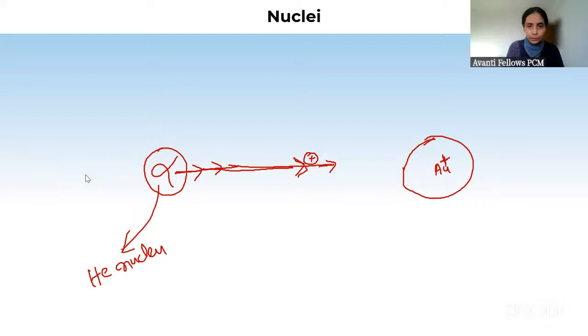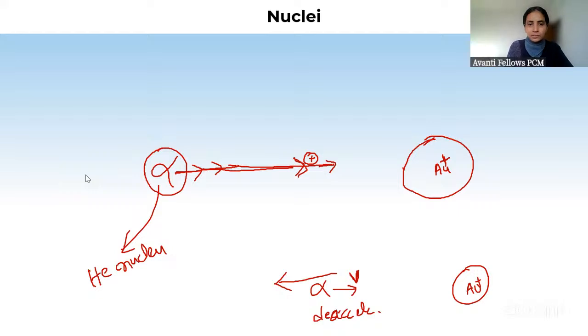Then look here, this is your gold nucleus, and what it will do is repel this alpha particle. So it will apply force on this alpha particle in this direction, and it has a velocity in this direction. So basically, on this alpha particle, force is acting opposite to the velocity. It will decelerate. So gradually its velocity is decreasing.